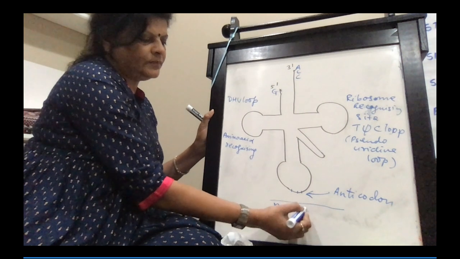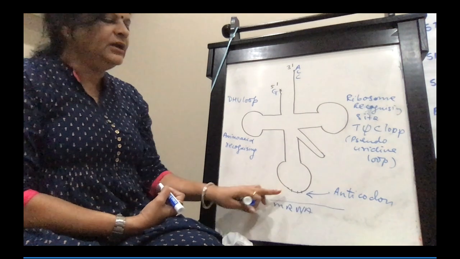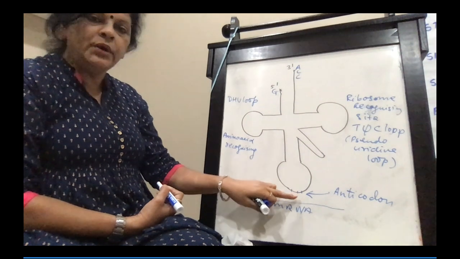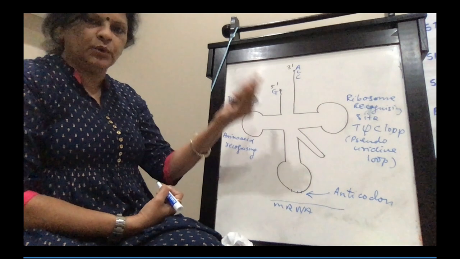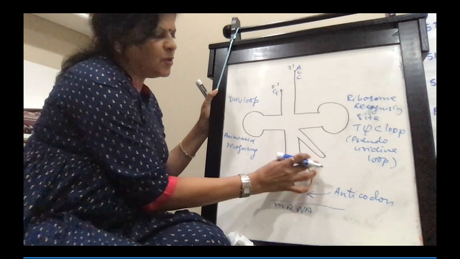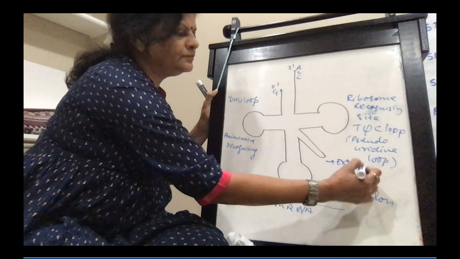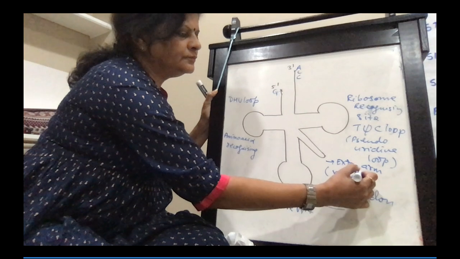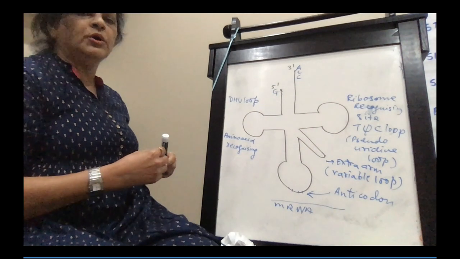This is the mRNA. So anticodon will decode the mRNA. So again, the code has 3 nitrogen bases, so this will also be 3 nitrogen bases. Anticodon is the decoder of the codon. This one, which you see small extending out, it is called the extra arm or the variable loop.